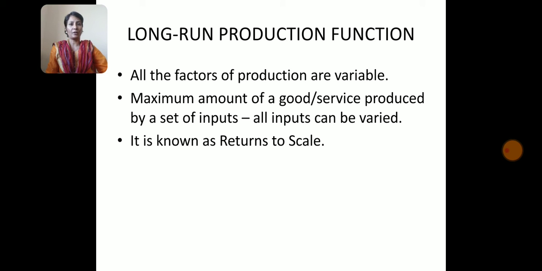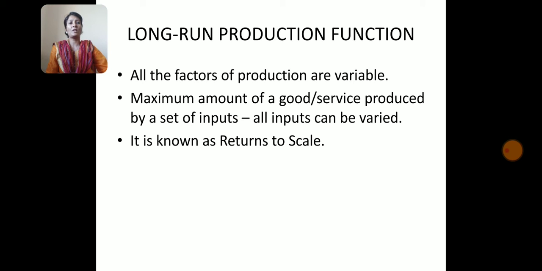Given the level of technology, a combination of the quantities of labor and capital produces a specified level of output. In the long run, it is possible for a firm to change all inputs up or down in accordance with its scale. It is known as returns to scale.